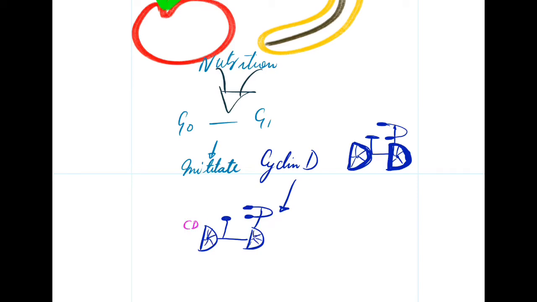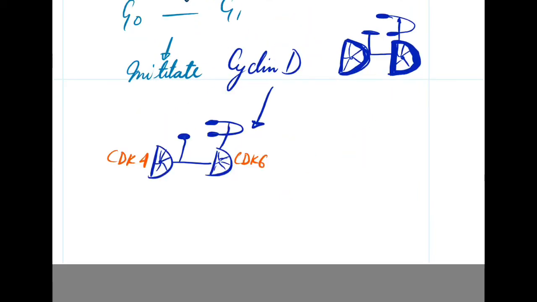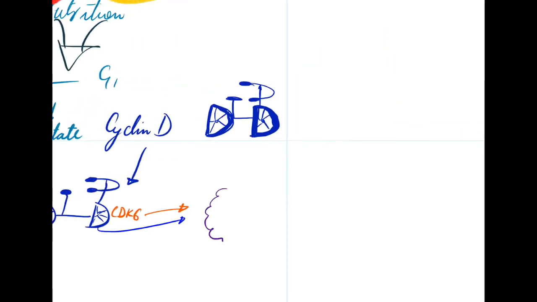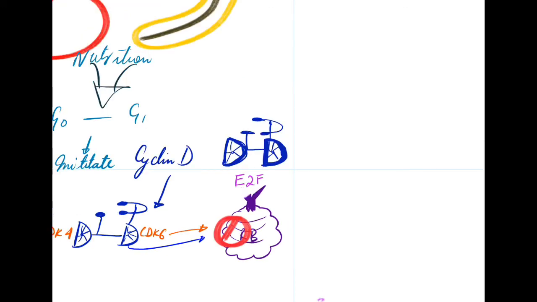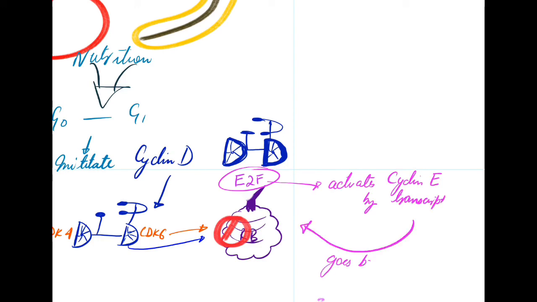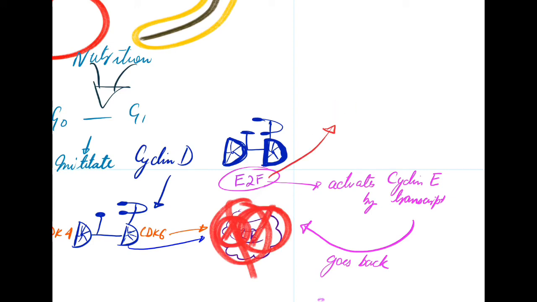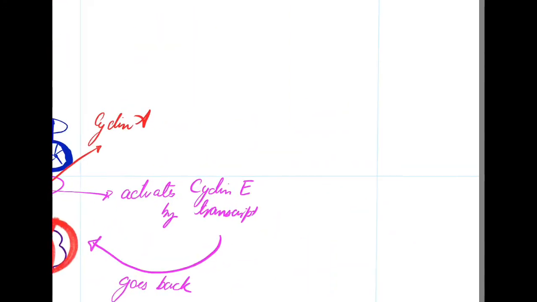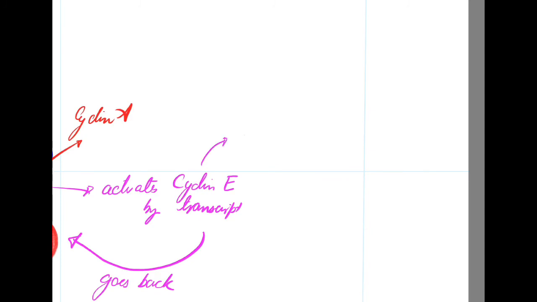These will partially inhibit retinoblastoma, one arm of the retinoblastoma which is holding E2F. Thus, some concentration of E2F will increase, and this will lead to activation of cyclin E. Cyclin E reversibly binds with retinoblastoma and fully inhibits it. Thus, E2F will increase greatly, and it will lead to formation of cyclin A.